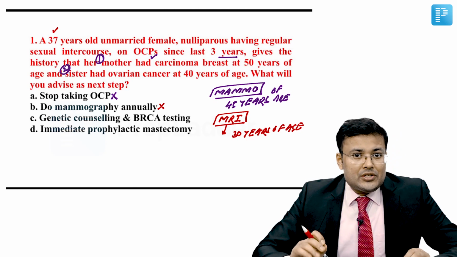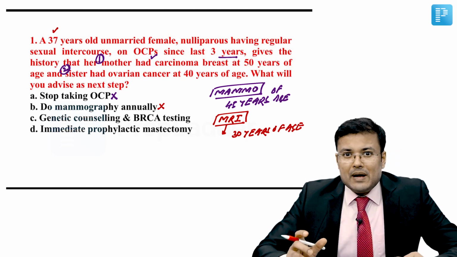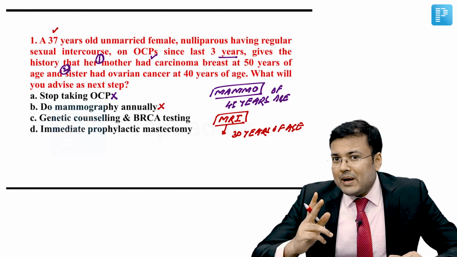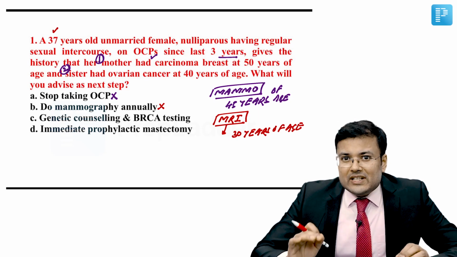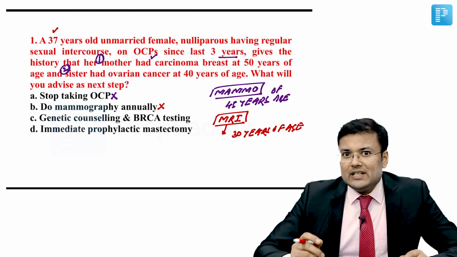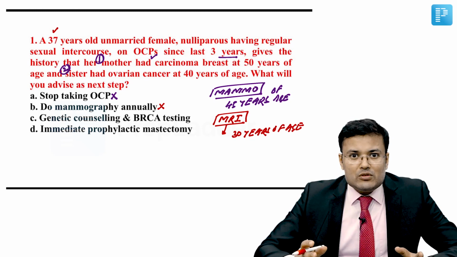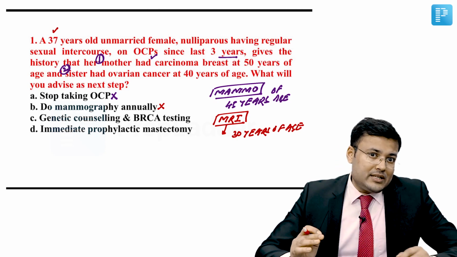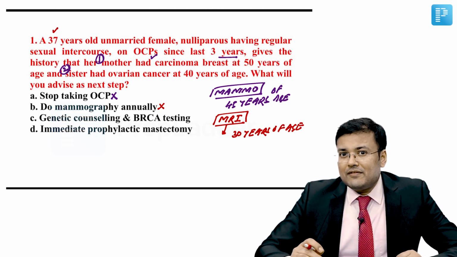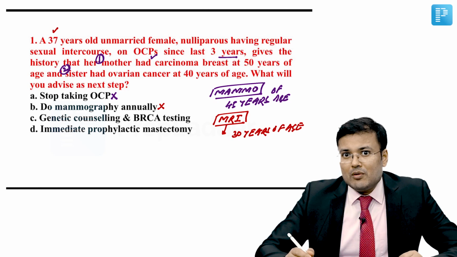Any female patient who is having positive family history in which two family members are having breast cancer or ovarian cancer, this is an indication for obviously genetic testing, genetic counseling. And you know that in BRCA1 as well as in BRCA2 mutation, there is increased risk of carcinoma breast and carcinoma ovary.